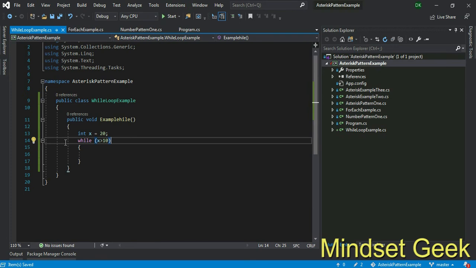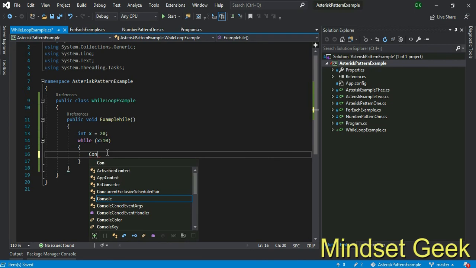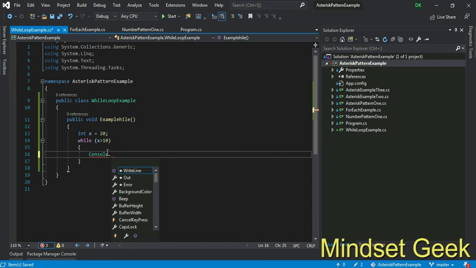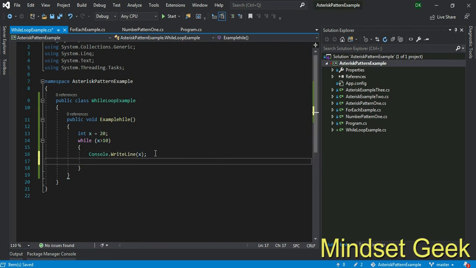What about this? Your x value is 20. We assign 20 to x. Now check x is greater than 10, right? We use some content inside the loop. Console dot write line, we print that x, and x minus minus, decrement by 1, right? This kind of example.